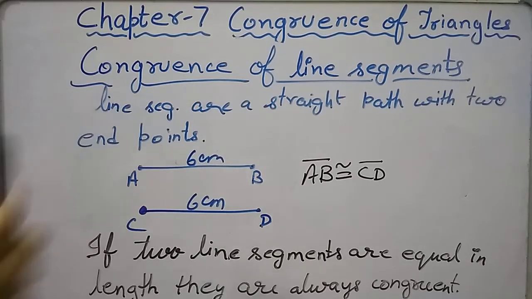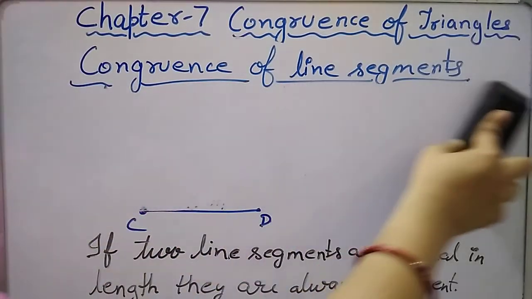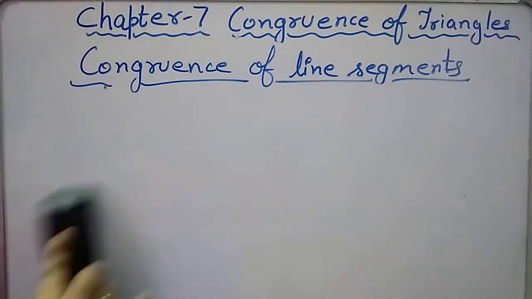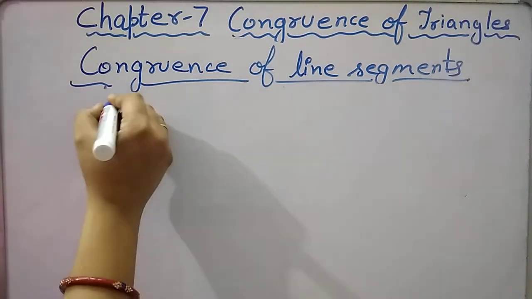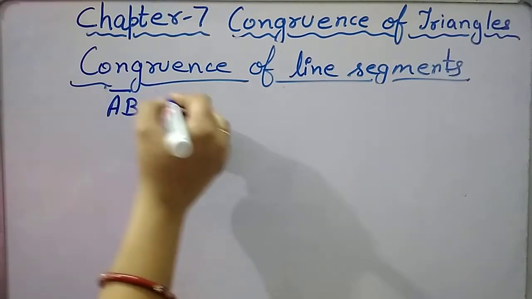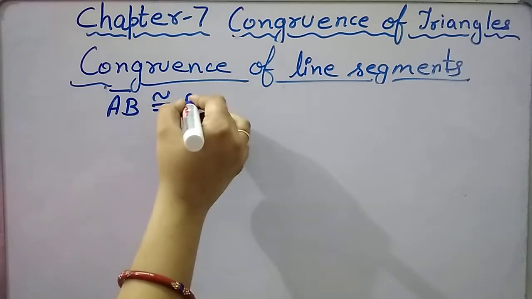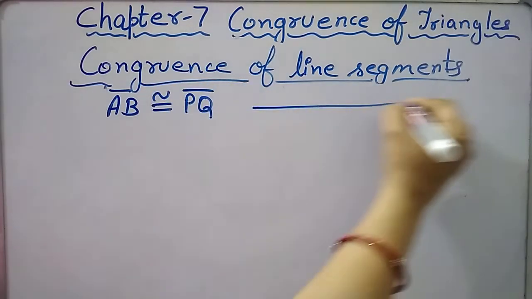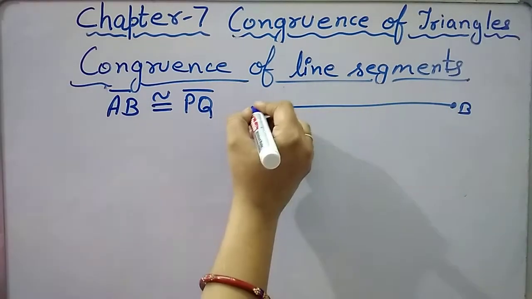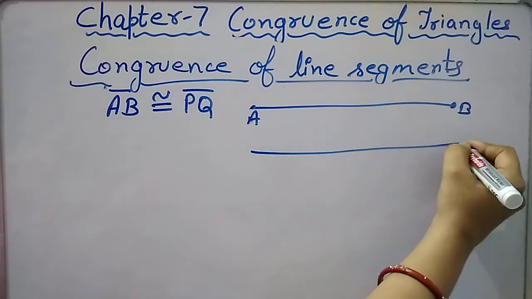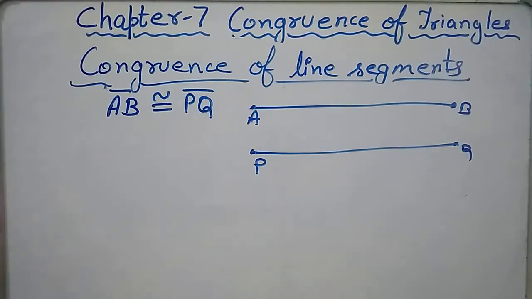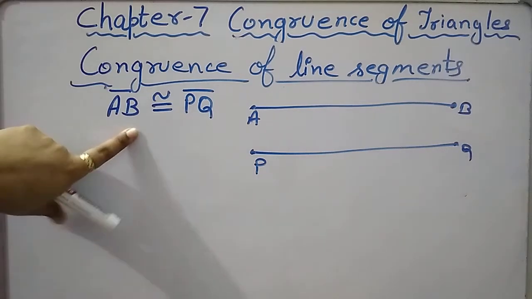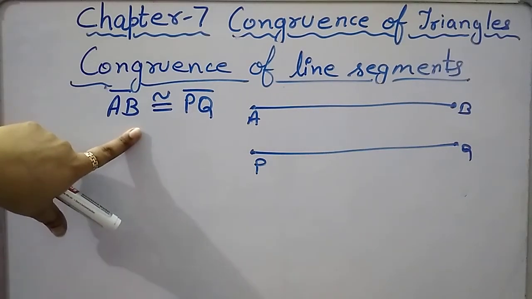Now in the same way, if I say that line segment AB is congruent to line segment PQ, this is some line segment AB and this is another line segment PQ, and they are congruent to each other. Now by this given statement, what can you conclude?